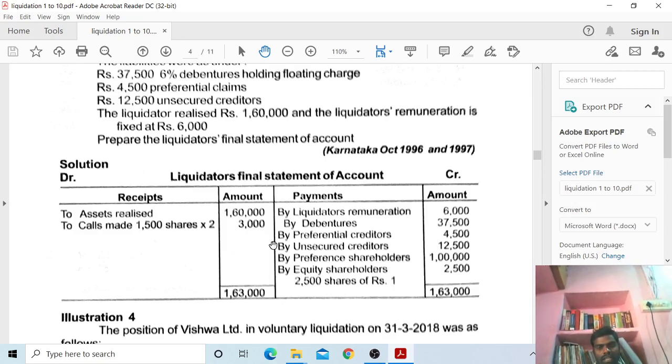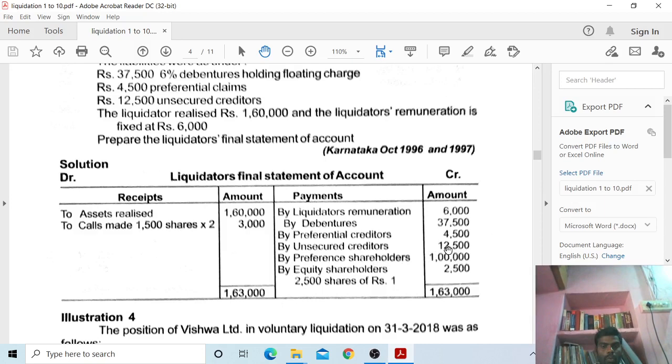So this 1,16,500, we give to preferential creditors 4,500 minus 4,500. Now the balance is 1,12,000. Minus unsecured creditors 12,500, so the remaining balance is 99,500, but the amount is insufficient because preference shareholders want 1 lakh rupees.